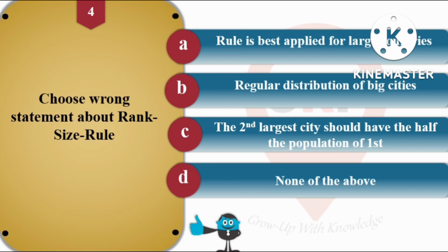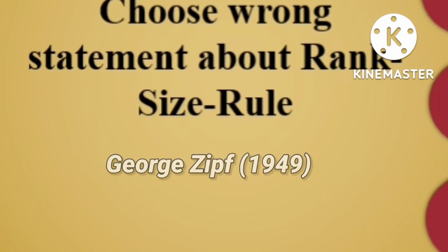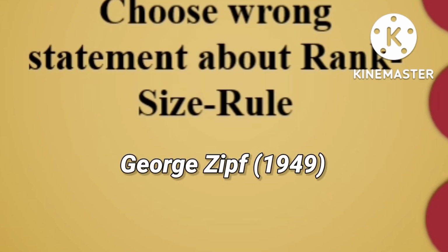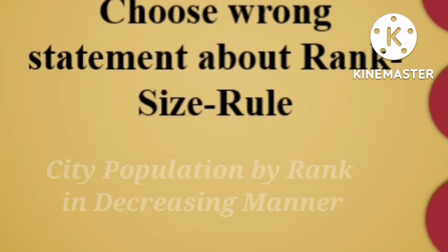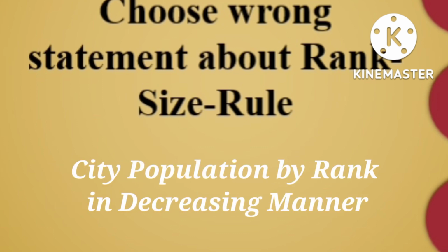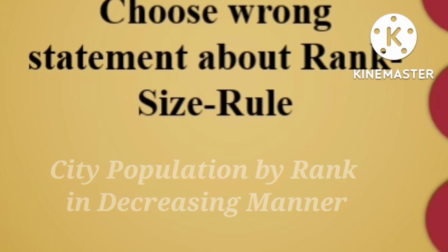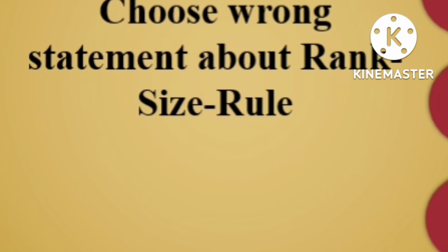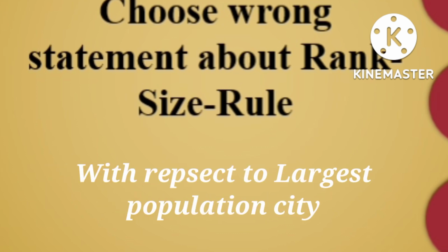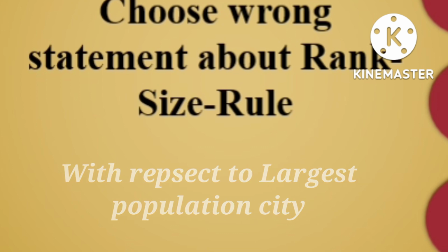Here the rank size rule is given by George Zipf in 1949. Rank size distribution is distribution of city population by rank in decreasing manner. In case of city population, the resulting distribution in a country or a region will be characterized by its largest city, with other cities decreasing in size respective to it.